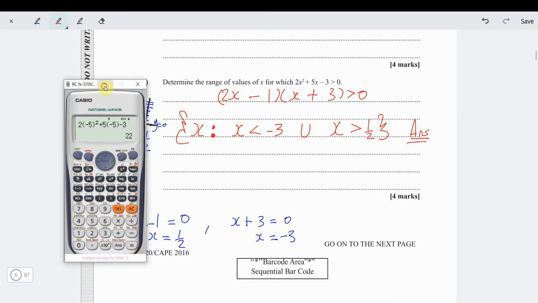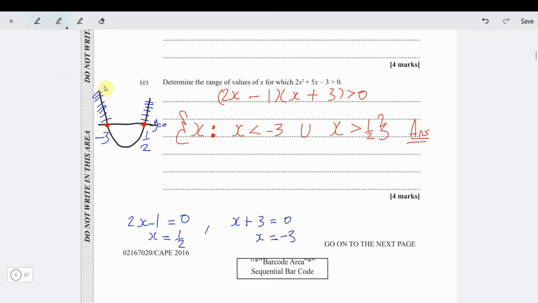Because looking at the quadratic graph, when you have a number like negative 5 right here, the corresponding y value is 22. Alright, that's all we're saying, guys. That is all. And so that would be the range of values of x for which this quadratic expression is greater than 0.